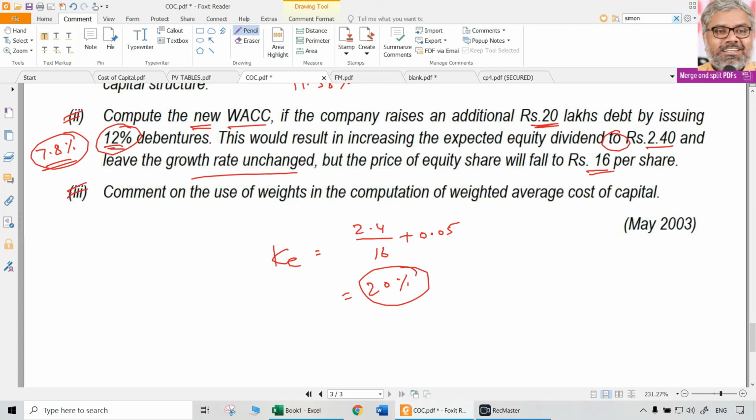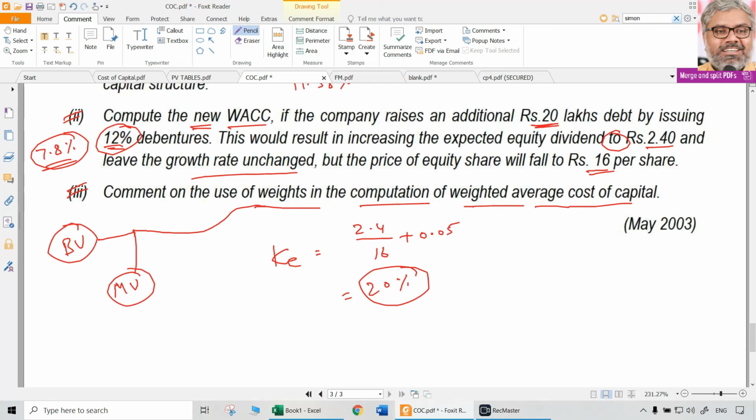The third one is a theory question. Comment on the use of weights in the computation of weighted average cost of capital. What is the comment required here? What kinds of weights can be taken? We know that there are two weights which can be taken. Book value weights also, market value weights also. If you want to give a judgment on that, definitely market value weights are better than book value weights. That comment you can pass.